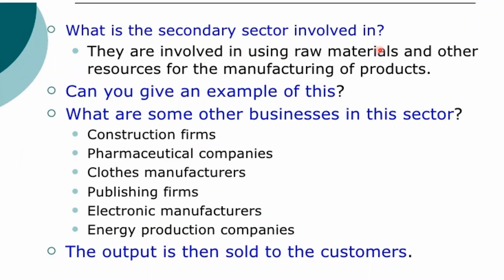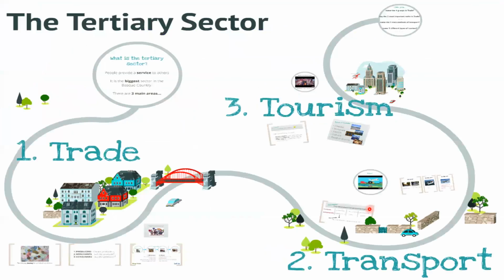What is the secondary sector involved in? They are involved in using raw materials and other resources for the manufacturing of products. Can you give an example of this? What are some other businesses in this sector? Construction firms, pharmaceutical companies which produce tablets, clothes manufacturers, textile industries, publishing firms, print, electronic manufacturers, energy production companies. All these come under the secondary sector. The output from these industries is then sold to the customers.